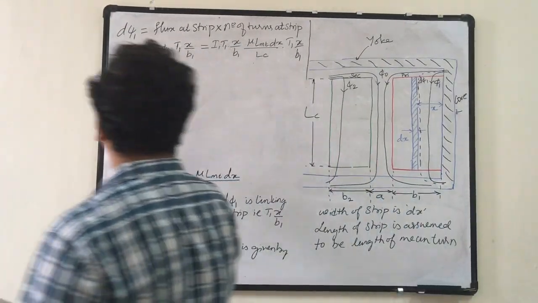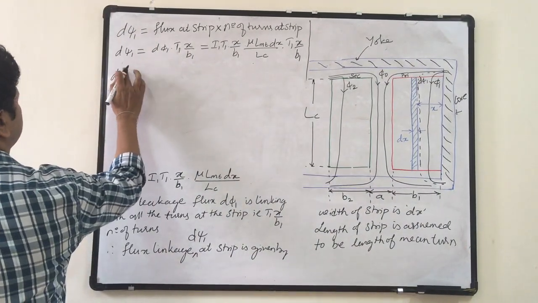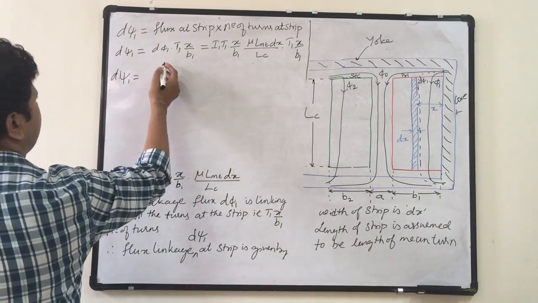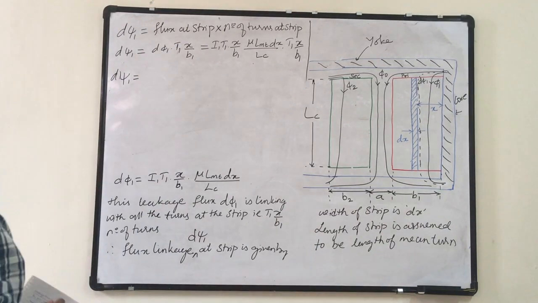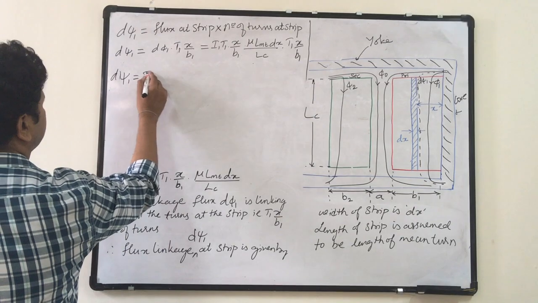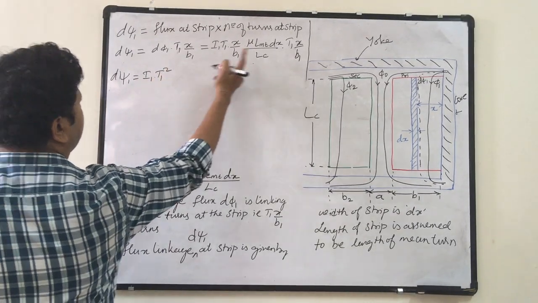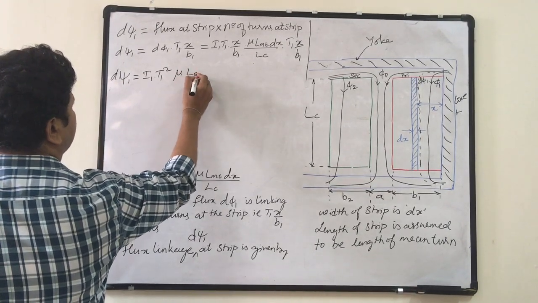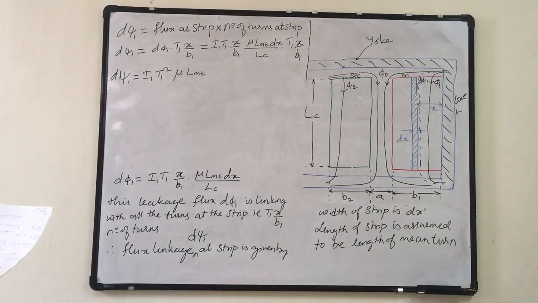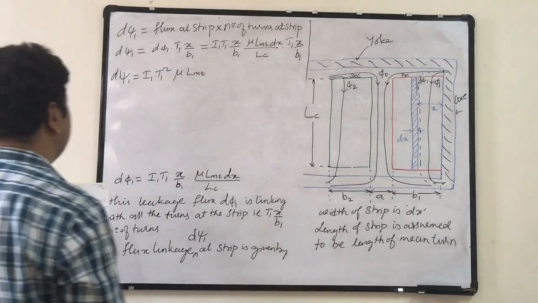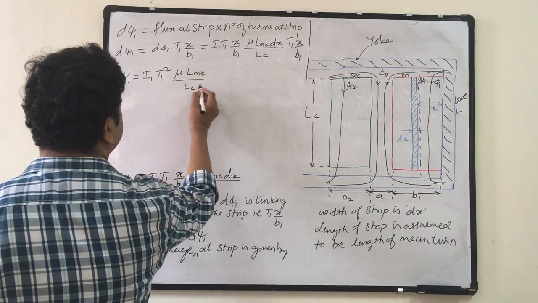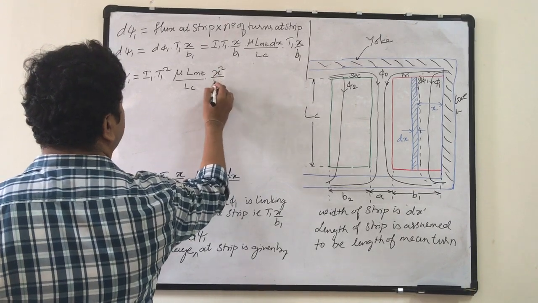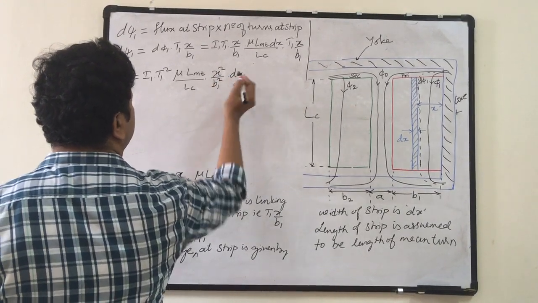So I can write d psi 1 is equal to I1 into T1 square into mu LMT upon LC into x square upon b1 square into dx.